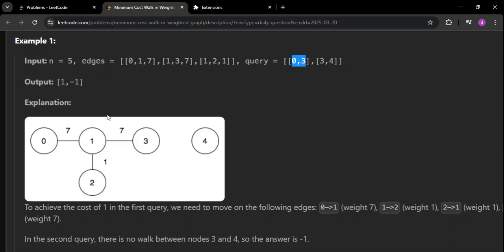Okay, that is the basic idea. So the question is now going towards the disjoint set union, that is, we have to form a component now. We have to form a union. The answer is going to depend on which union the source and target belong to. Okay, as simple as that.